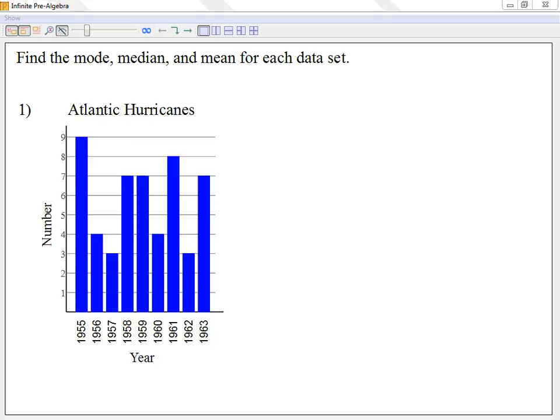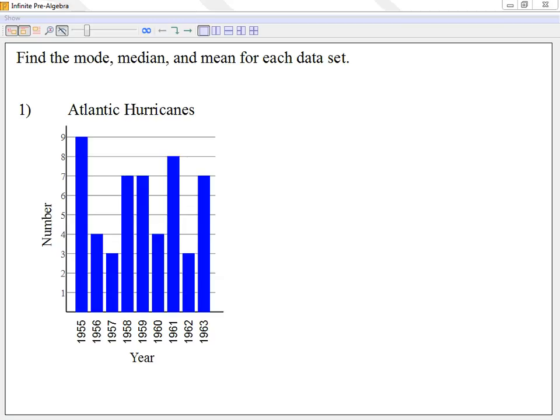Mode, median, and mean are not new. We saw those last week. But last week, I gave you a list of numbers, and sometimes I would put them from small to large, most of the time.